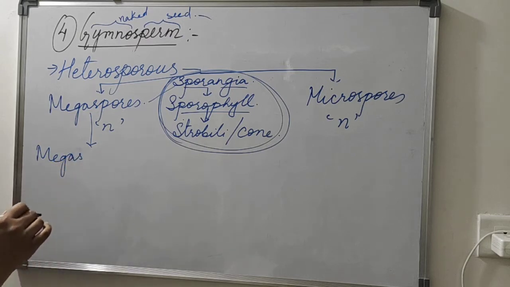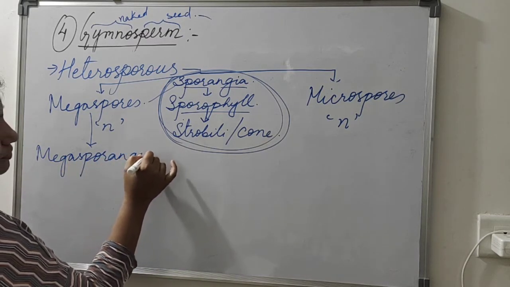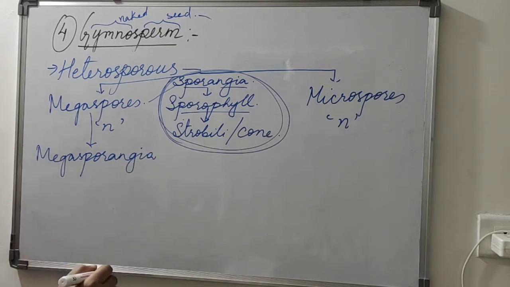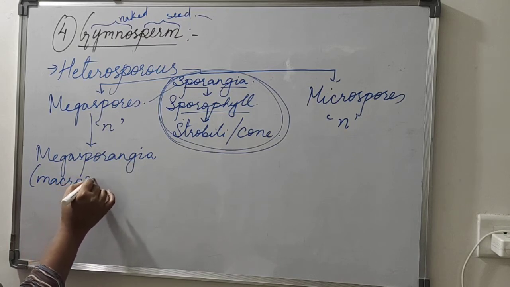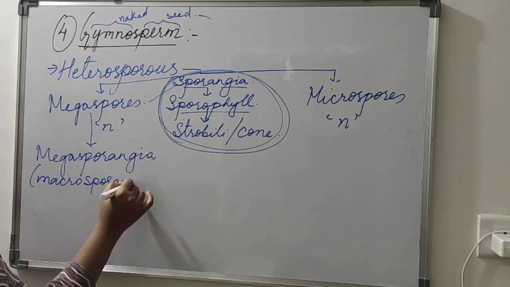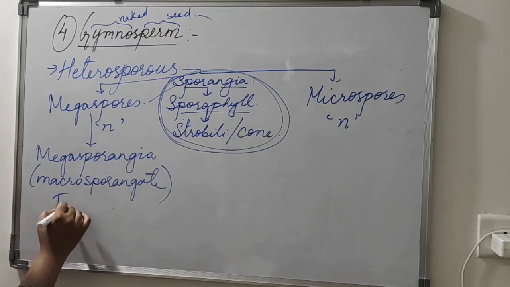The bag-like structure which bears megaspores is known as megasporangia. Together they are known as macrosporangiate. We call it the female strobilus.